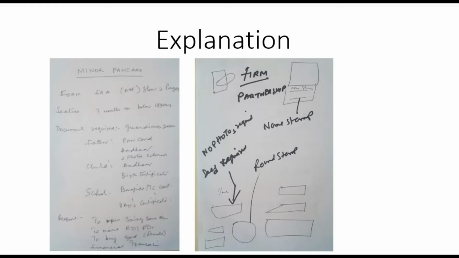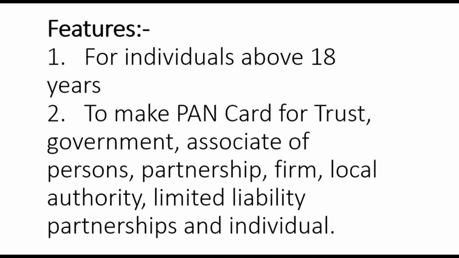Next, you can use the form for expanding your business, for name changes, spelling corrections, sequence changes, date of birth, gender. There is a schedule. Name changes will be carried out twice. Spelling correction can be done anytime with the document. For individuals above 18 years, you can make an individual PAN card, and also PAN cards for trust, government, association of persons, partnership, firm, local authority, limited liability partnership.